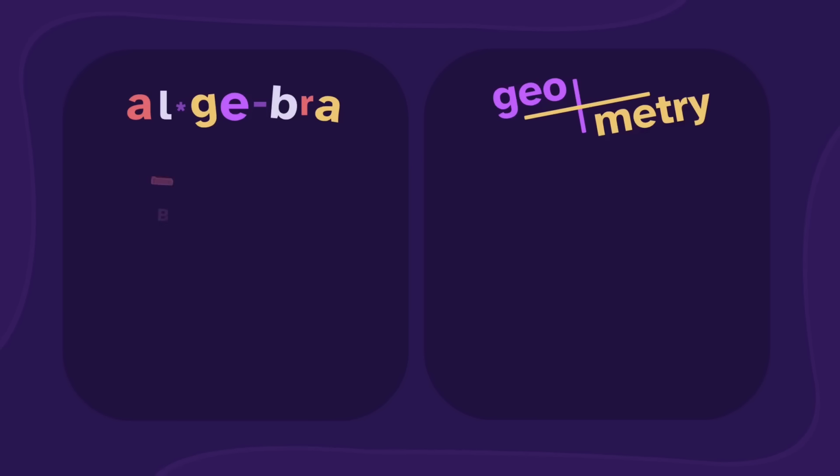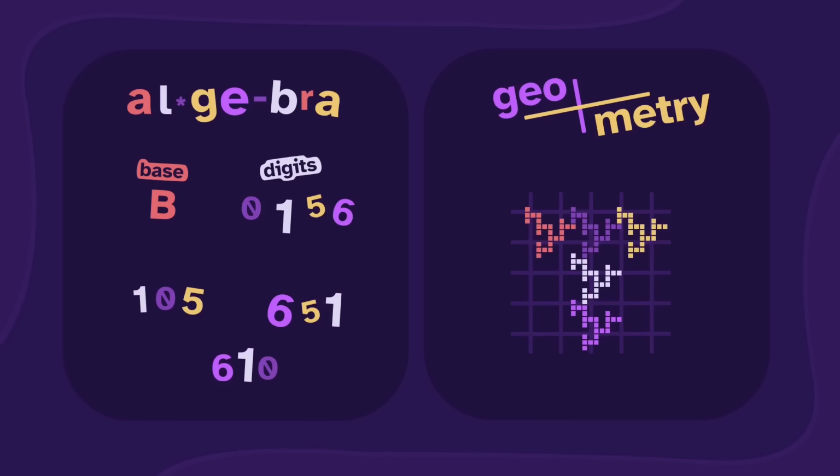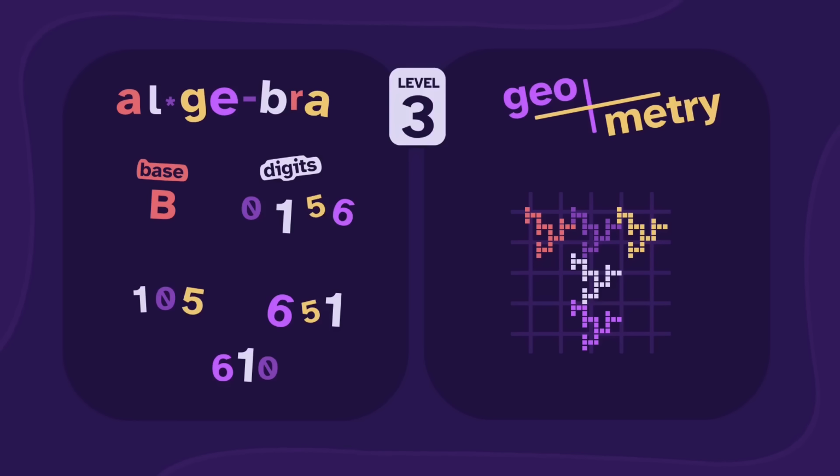With algebra, we have a base and some digits, which we use to write numbers. With geometry, we have a grid that contains a pixelated shape. Both sides are currently at Level 3. I'll show you how we can upgrade them.